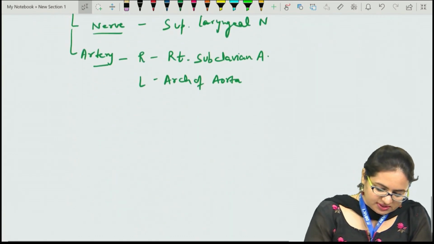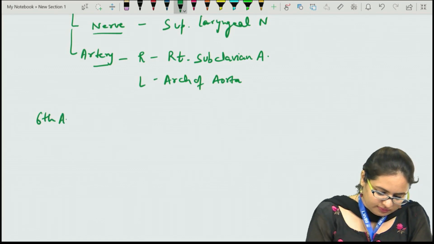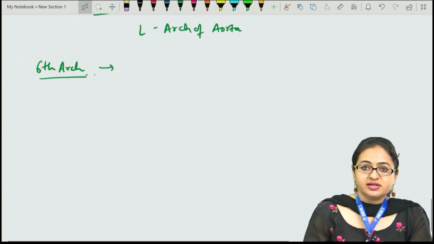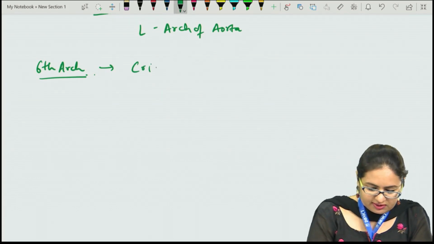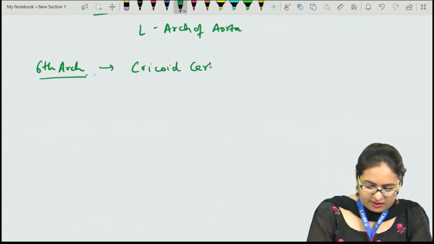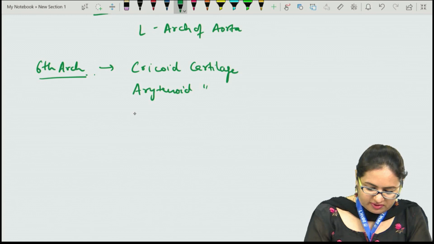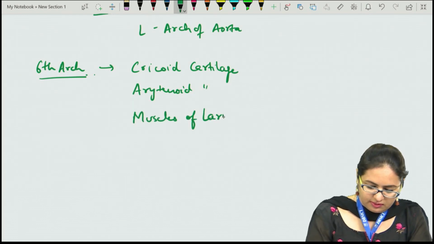Now we come to the sixth arch. The sixth arch is giving rise to the rest of the cartilages, that is the cricoid cartilage and the arytenoid cartilage. Apart from this, it is giving rise to all the muscles of the larynx except the cricothyroid.